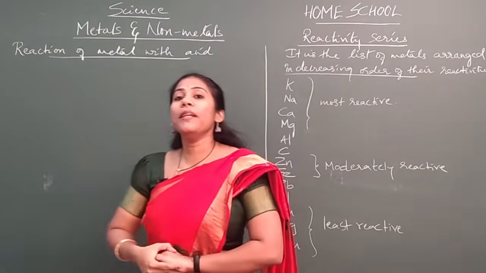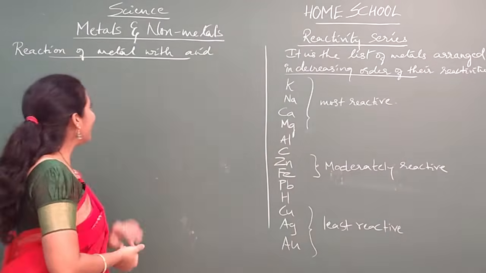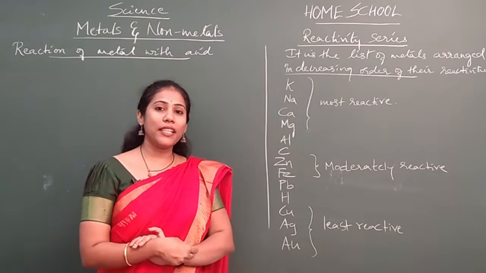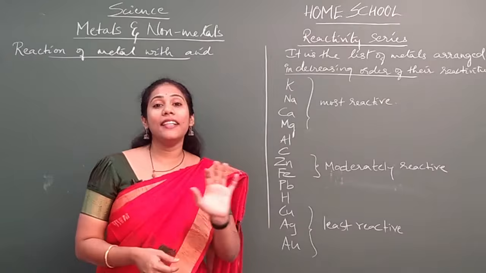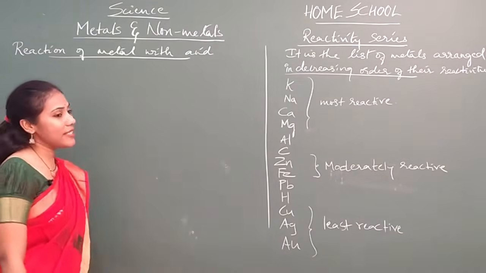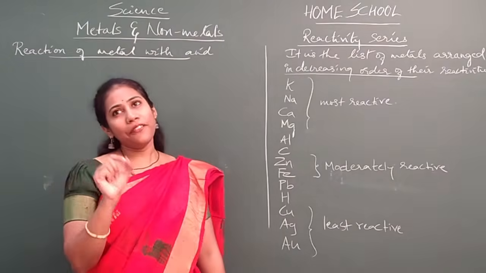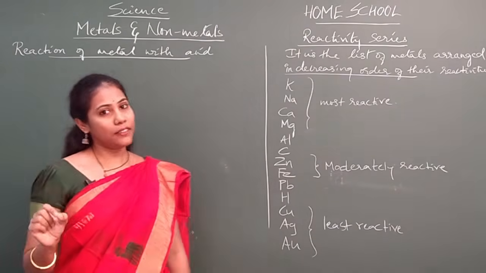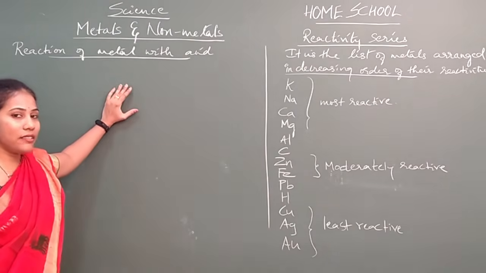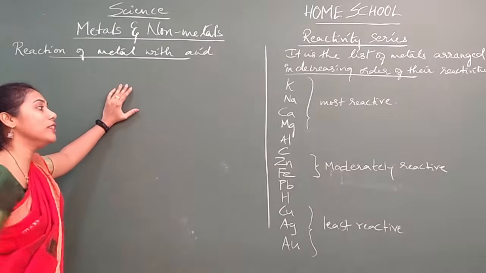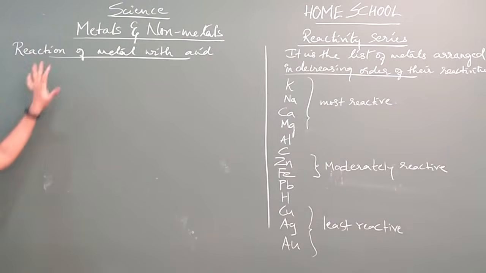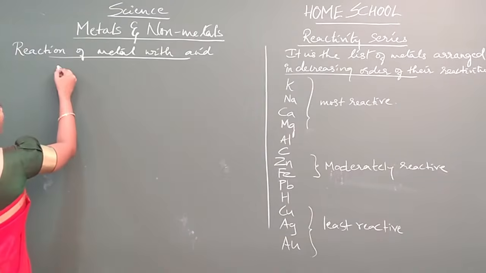Okay. So can you tell me how our metals are going to react with acid? What type of products do you get here? Definitely salt and water, isn't it? So the same reaction we are studying once again, but you have a little different concept here. Okay. So all acids do not react with all metals, and you should completely depend on the reactivity series. Yes or no? Okay, first let us try to write the general reaction.